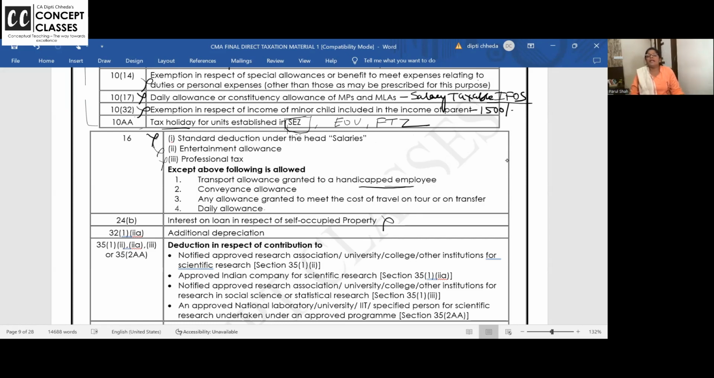So many people, when they buy a house for themselves, they take housing loan for 10 years, 15 years, and in EMI, they pay interest plus principal. So interest is allowed to be deducted. So we show loss. So they are saying interest is not allowed to be deducted.